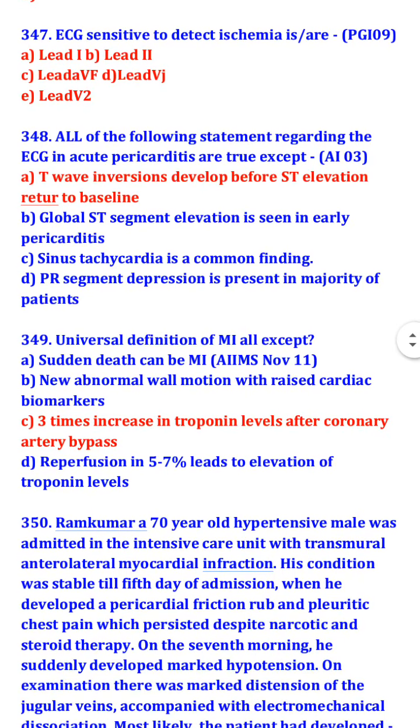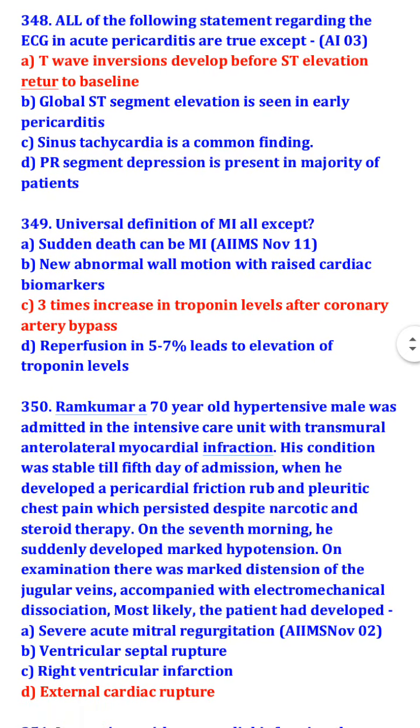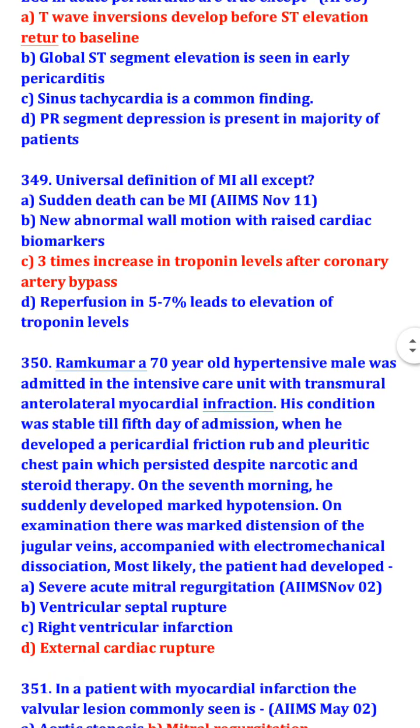Universal definition of myocardial infarction: all except 3 times increase in troponin level after coronary artery bypass is wrong. Sudden death can be myocardial infarction. New abnormal valve motion with raised cardiac biomarker. Reperfusion in 5 to 7% leads to elevation of troponin levels.